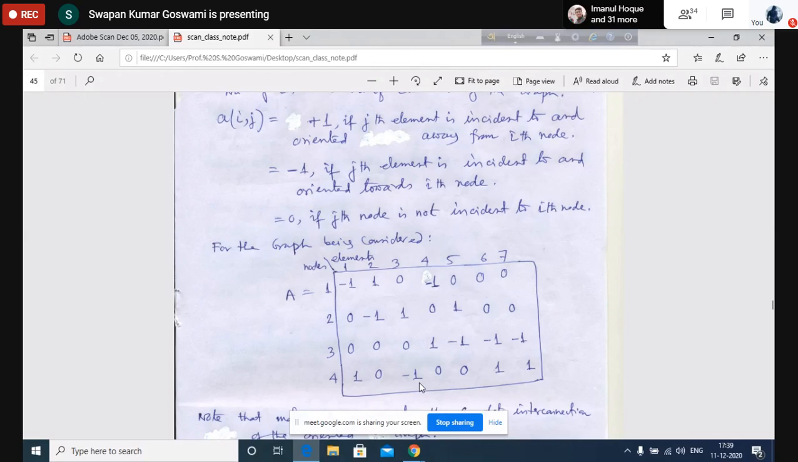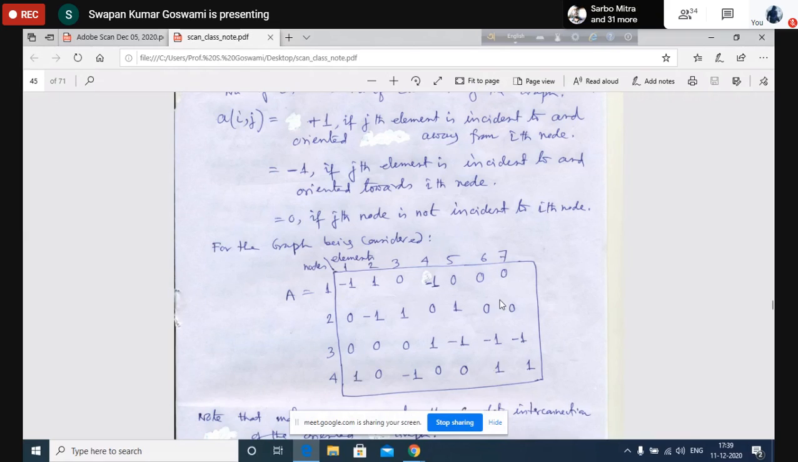An element will always enter one node and leave another node. It is connected between two nodes, so if one entry is positive, the other will be negative, and only there will be a non-zero entry. All others are 0. So except for 2 non-zero entries, all are 0. Why? Because it has connection with 2 nodes only, and if the entry for a particular node is positive, for the other node it will be negative, so the summation is 0.